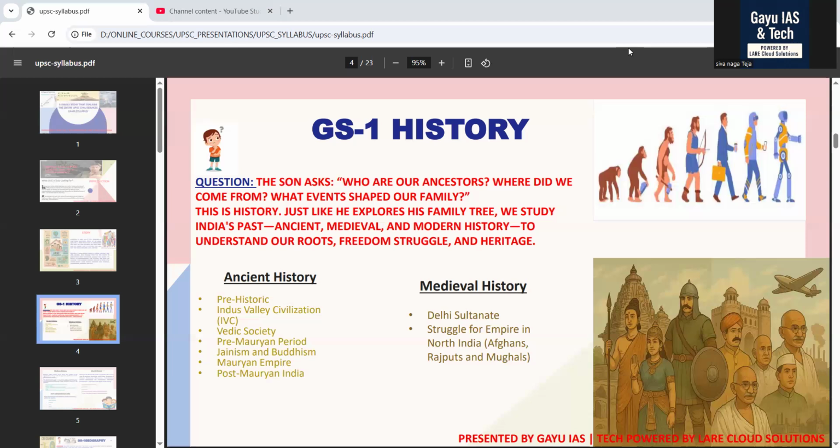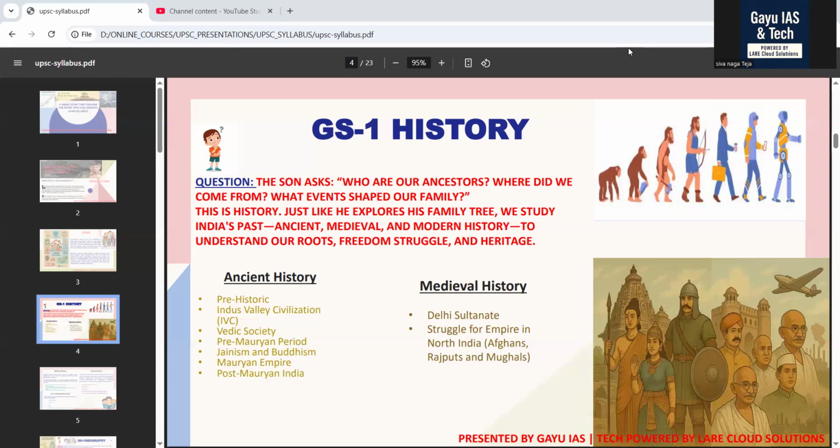After completion of South India, we are going to study the Mughal Empire, the golden dynasty in the Indian region during the medieval period. To understand this, go to the family story. The father adds, son, our ancestors also lived under the mighty Mughals: Babur, Akbar, Shah Jahan, Aurangzeb. They built forts, created law courts, and painted the skies with domes like the Taj Mahal.